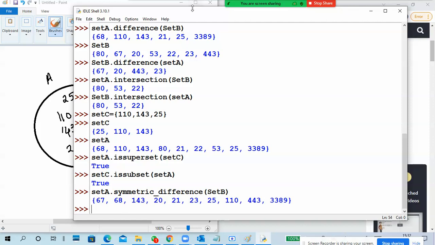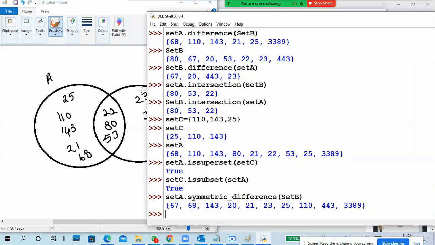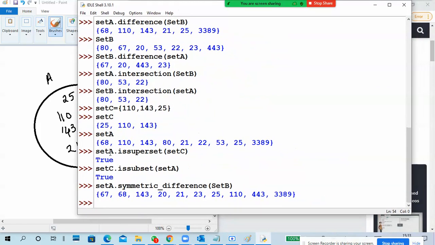Common things are eliminated. If you see this output, there is no 22, 80, and 53. A only, B only will come here. You won't get the common between A and B. That is a symmetric difference.